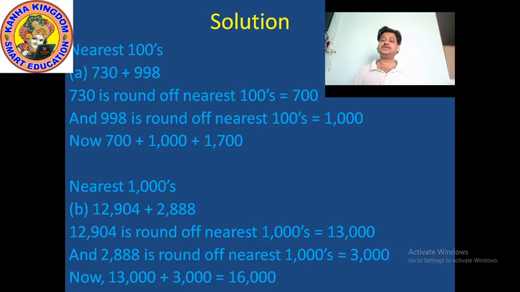If you see the tens place, 0 plus 0 again 0. If you see the 100 place, 0 plus 0 again 0. If you see the 1000 place, upper side is 3 and down side is also 3, means 3 plus 3 is 6. And if we see the 10,000 place, upper side is 1 and down side is 0, because nothing is there. So 1 plus 0 equals 1, means when we add 13,000 plus 3,000, it becomes 16,000. So is it clear? Understand? Enjoying? Very well.